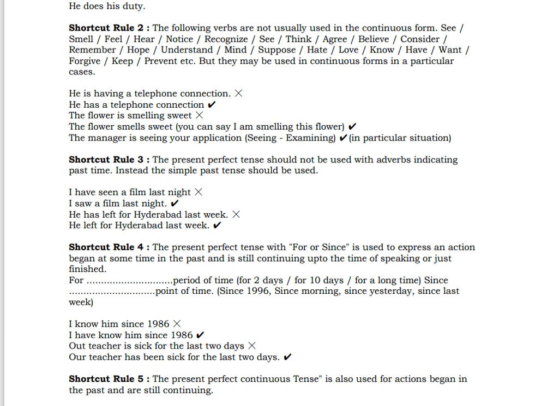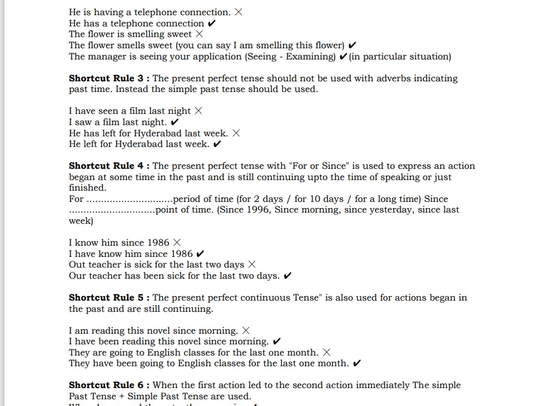Now, "Our teacher is sick for the last 2 days." Last 2 days, you are showing a time duration again. So: our teacher has been sick for the last 2 days. So let's go to the next rule, rule number 5.